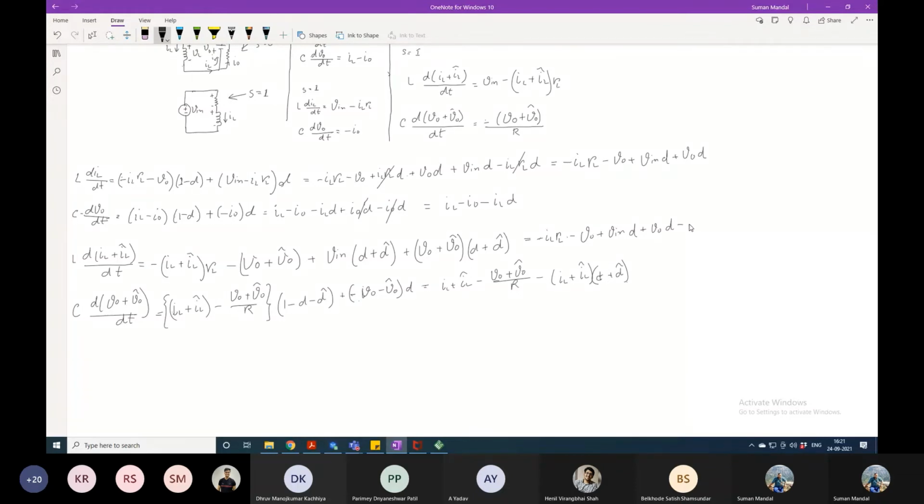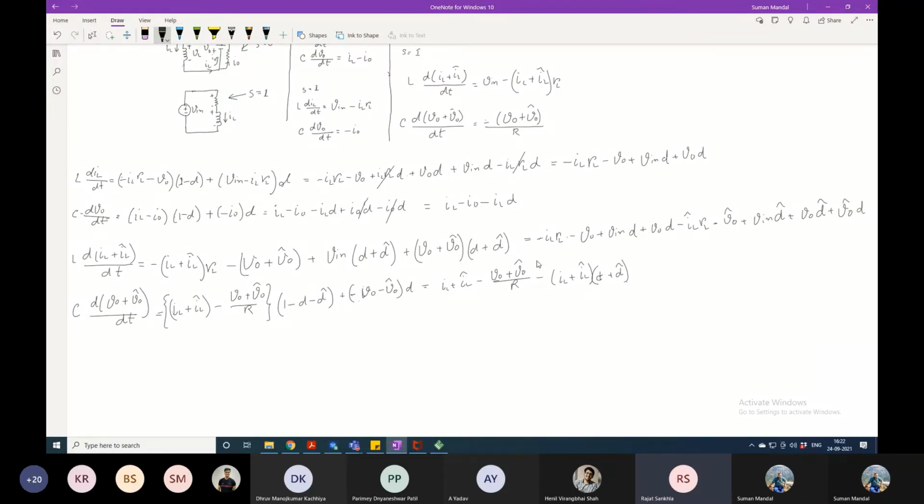Minus IL cap into RL. Minus V naught cap. Plus V in into D cap, V naught into D cap, plus all V naught into D cap, and plus V naught cap into D. Then now one double perturbation term.